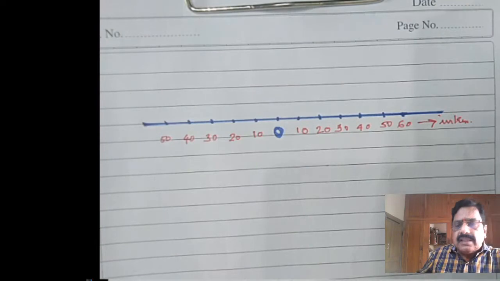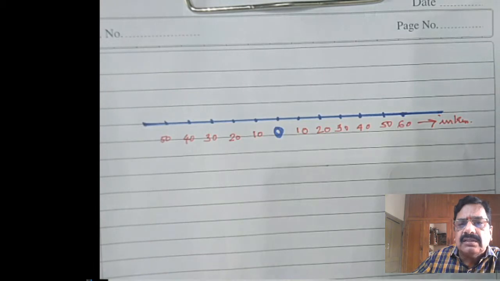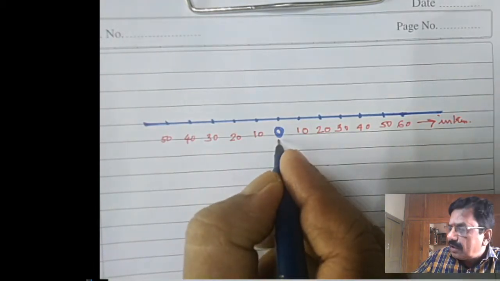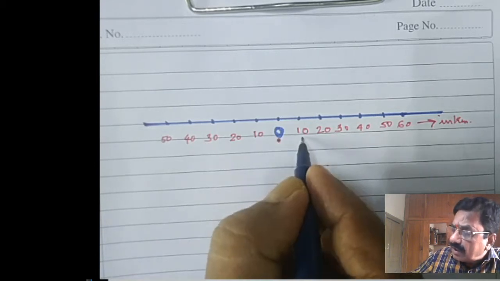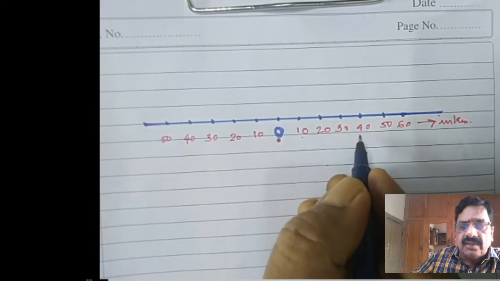Now I will show you the second example. Carefully see that second example. It is different from the first example. See here, this is the origin. Okay, 0 is the origin. Then 10, 20, 30, 40, 50, 60 kilometer on the right side I have taken. 10, 20, 30, 40, 50 on the left side I have taken.